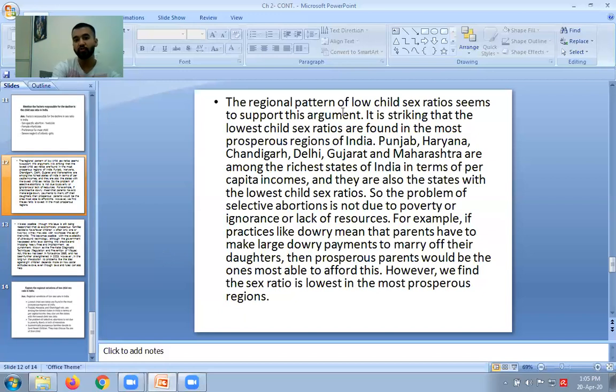Now look at that. The regional pattern of low child sex ratio seems to support this argument. It is striking that the lowest child sex ratios are found in the most prosperous regions of India. Punjab, Haryana, Chandigarh, Delhi, Gujarat, Maharashtra are among the richest states of India in terms of per capita incomes, and they are also the states with the lowest child sex ratios. The problem of selective abortion is not due to poverty, ignorance, or lack of resources. For example, if practices like dowry mean that parents have to make large dowry payments to marry off their daughters, then prosperous parents would be the ones most able to afford this. However, we find that sex ratio is lowest in the most prosperous regions.